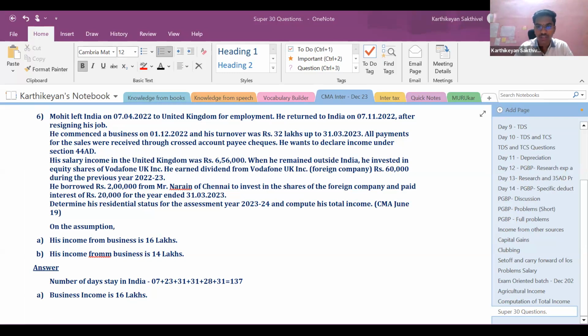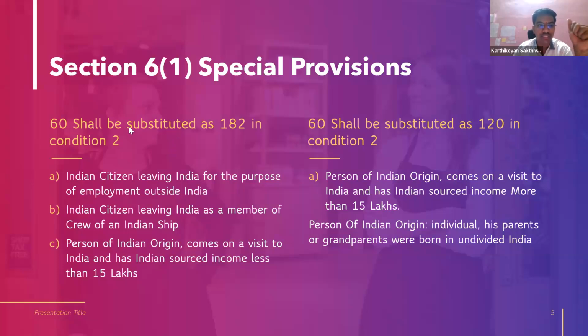Yeah. So these are the provisions, in relation to the proviso. Section 60 shall be substituted as 182 in condition number 2. Basically, section 6(1) has two conditions, 1 and 2. The first condition is 182 days. The second condition is 60 days or more in the previous year, and 365 days or more in the preceding 4 previous years.